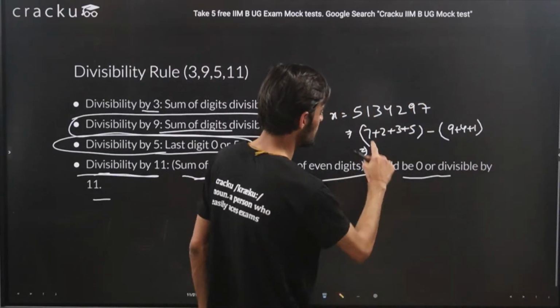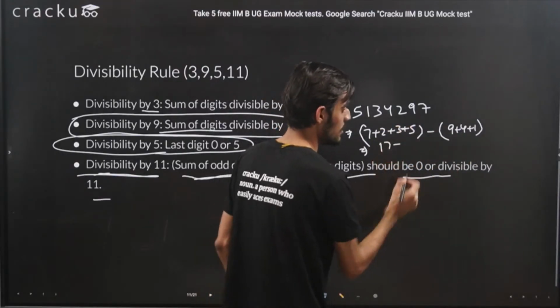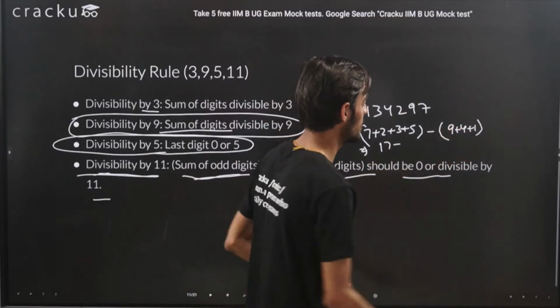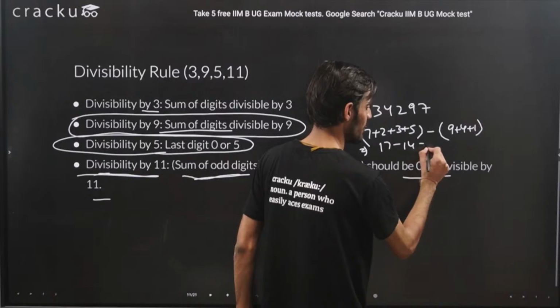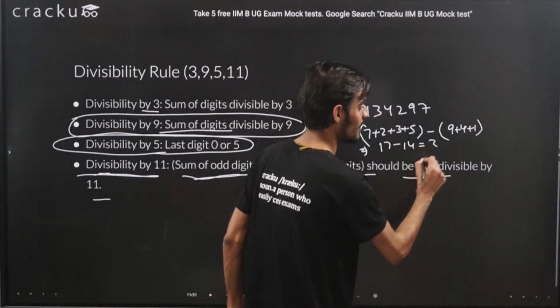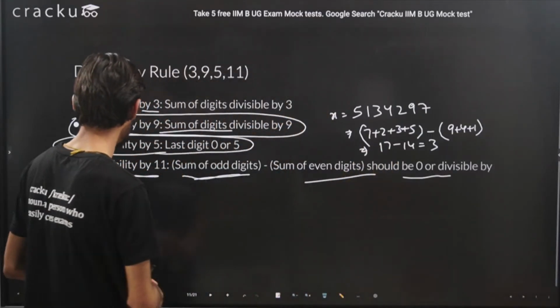So what we will get is 7 plus 3, 10, 15 and 2, 17. Here what we will get is 9 plus 4 is 13, 13 plus 1 is 14. So the number that we got is neither 0 nor 11. So this number is essentially not divisible by 11. So I think you can just apply this rule if you want to see whether any number is divisible by